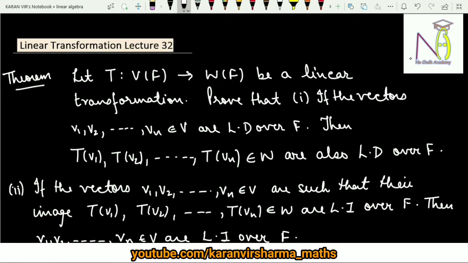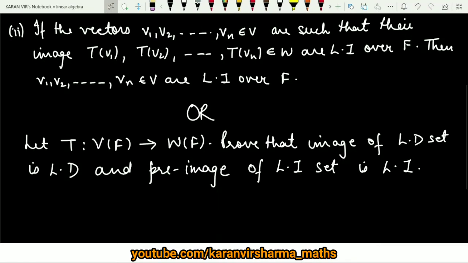For the second part: if the vectors v1, v2, and so on to vn are such that their images T of v1, T of v2 and so on to T of vn belonging to W are linearly independent over F, then we have to prove that v1, v2 and so on to vn are linearly independent. We can state this theorem in other words: if T is a linear transformation defined from V to W over the same field F, then the image of a linearly dependent set is linearly dependent and the pre-image of a linearly independent set is linearly independent.